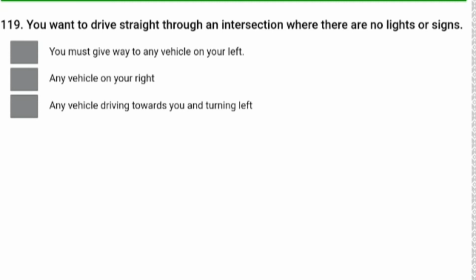You want to drive straight through an intersection where there is no light or signal. You must give way to any vehicle on your left. Number 1 is correct. You must give way to any vehicle on your left.